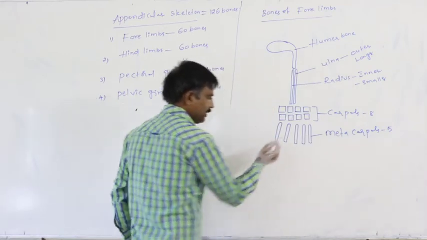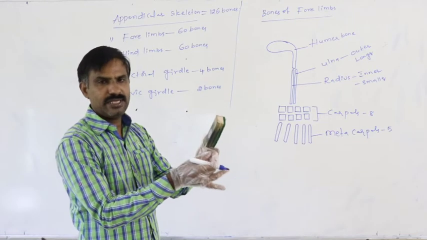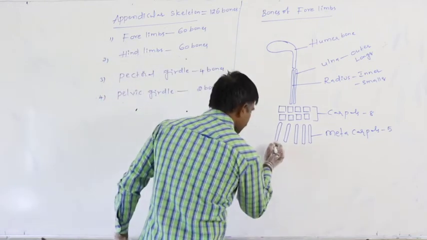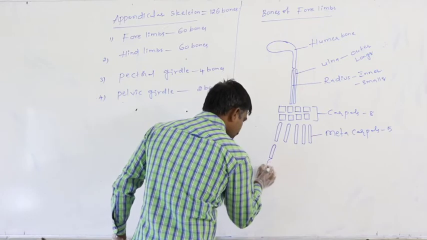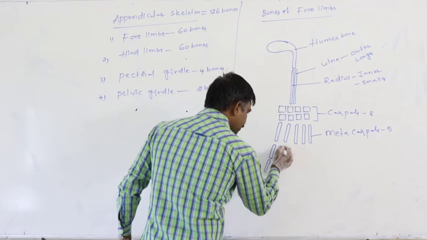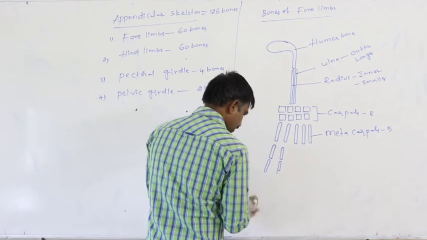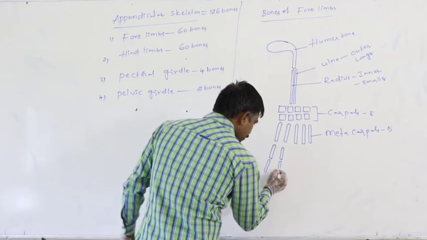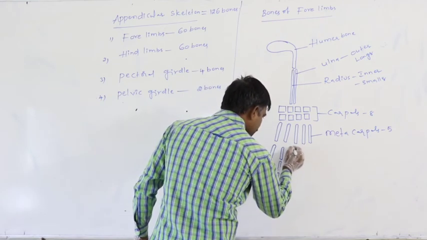Again, these are the phalanges or digits. Totally, how many digits are present? 14.